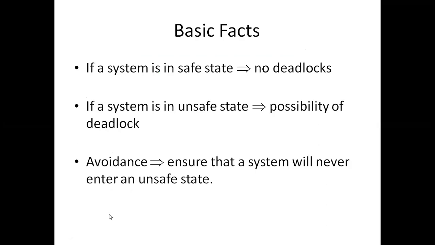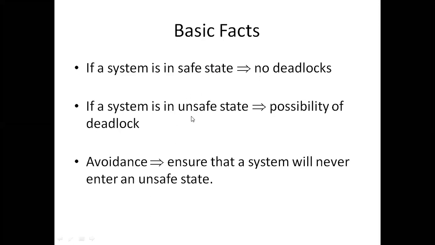If a system is in safe state, it means there is no deadlock. If the system is in unsafe state, it means there is a possibility of deadlock. Remember, there is a possibility. Compulsorily, we cannot say that there will be a deadlock situation. No, we should not say like that. If the system is in safe state, definitely we can say that there is no deadlock.